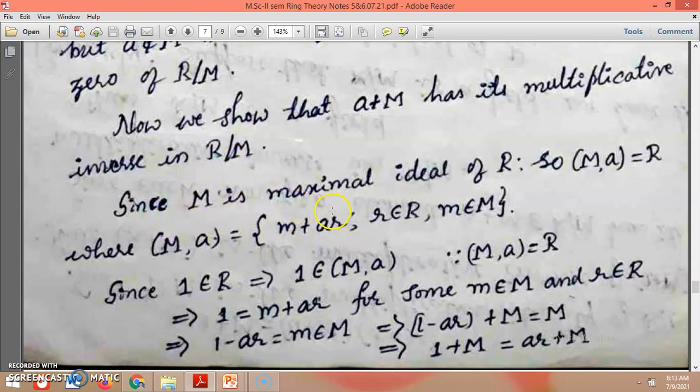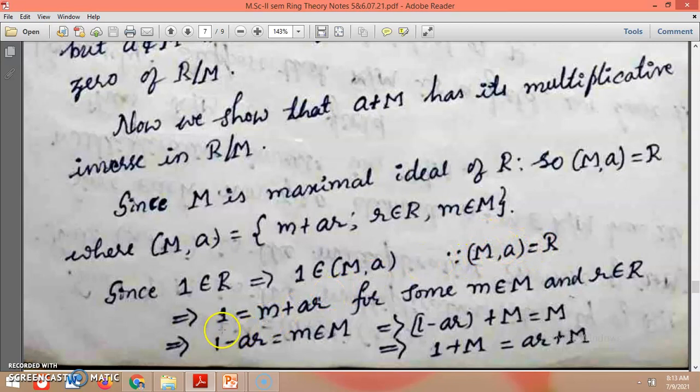Since M is a maximal ideal of R, M plus AR equals R, where M plus AR can be expressed as small m plus AR, where r is in R and m is in the proper ideal M. Since 1 is the unit element of R, obviously it is the unit element of this M plus AR also, because it is R only.